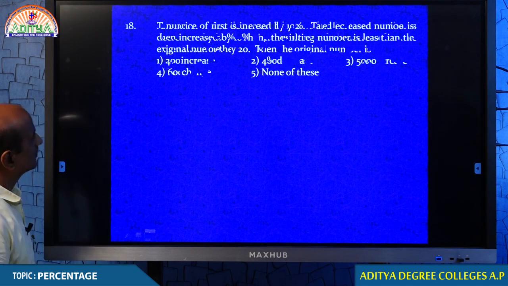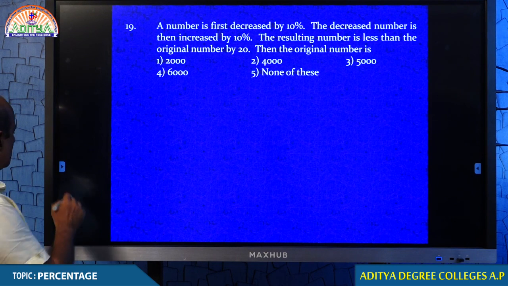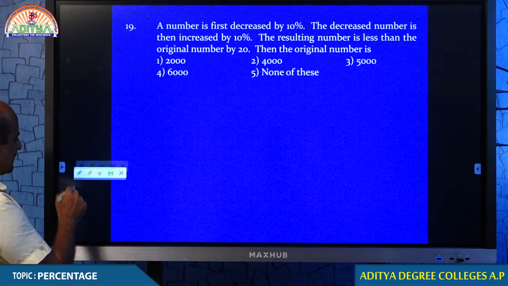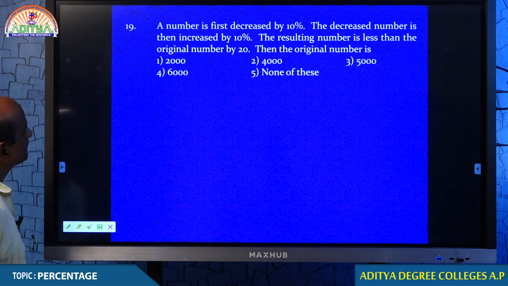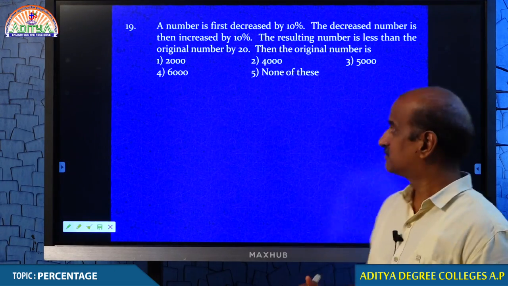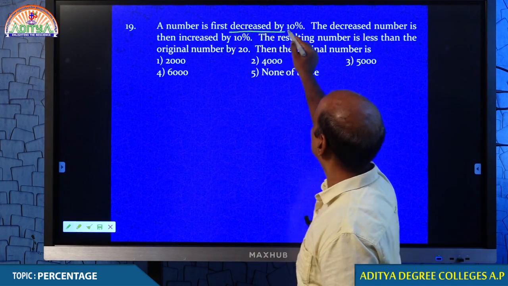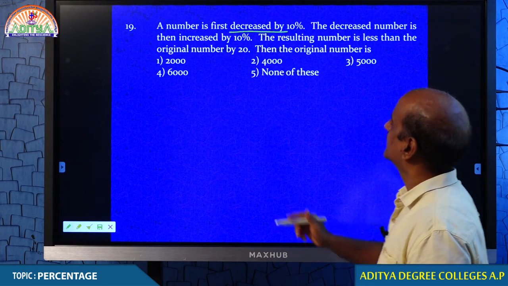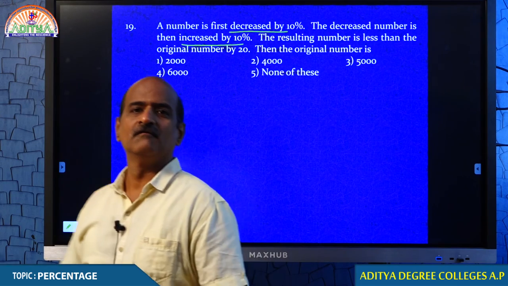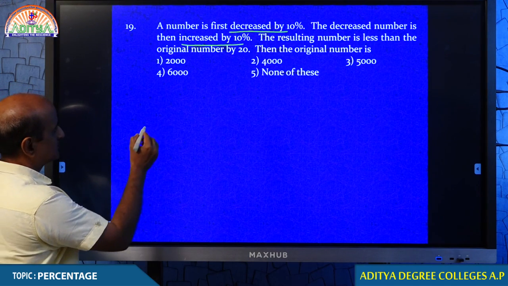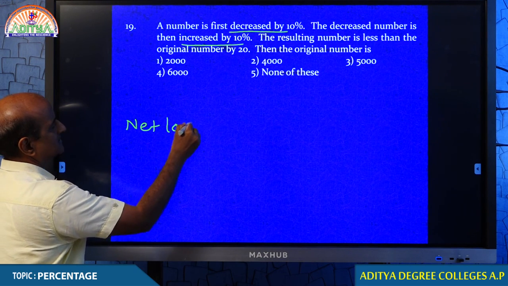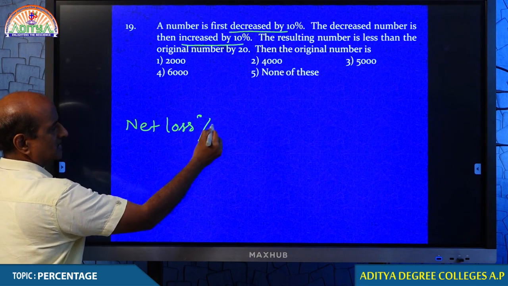Maybe this time you get more clarity. Question number 19. Look at that, my dear students. What happened in question number 19? Check it out. A number first decreased by 10%, then again increased by 10%. Whenever a number first decreases by 10% and again increases, as I told you, there is always a loss.